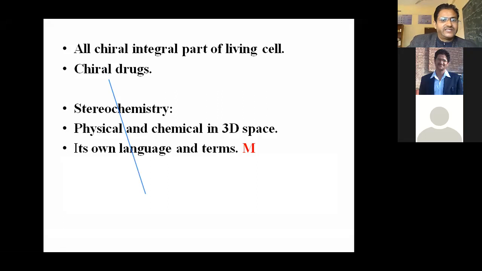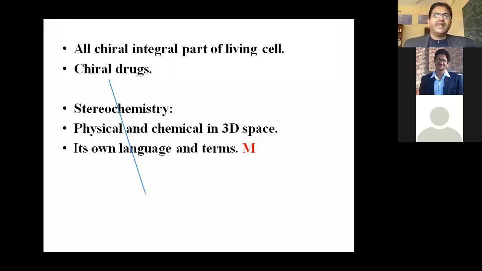Stereochemistry has its own language and terms, right? It gives its own terminology for drawing 3D structure easily on 2D paper. So what about their nomenclature language? You know about R and S nomenclature, rectus and sinister nomenclature, dextrorotary and levorotary nomenclature. These all are part of stereochemistry.